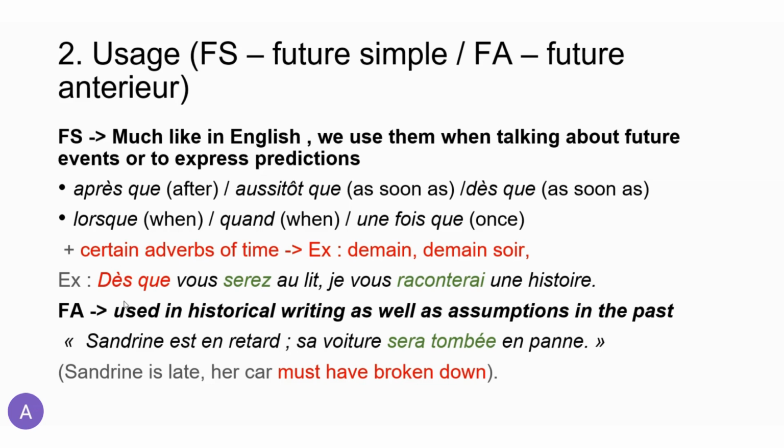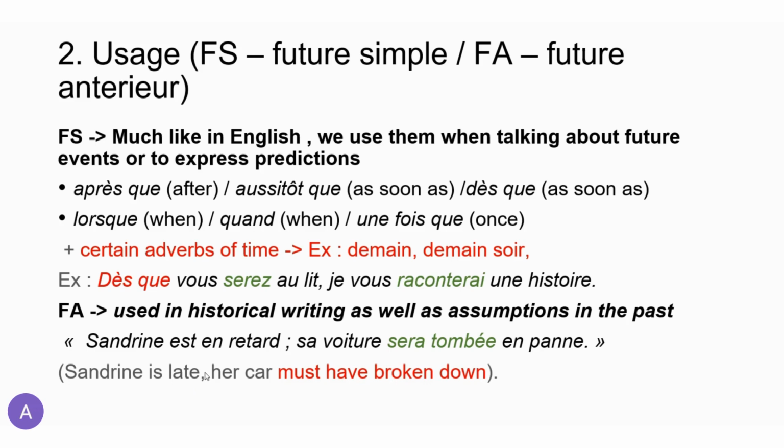Le futur antérieur, which I marked with FA, is used generally in historical writing, but also to make assumptions in the past. So, when you're saying something like this, Sandrine is late, her car must have broken down. Basically, what you're saying is that due to a cause that has happened in the past, so you're assuming that something happened in the past which led to the present right now. Okay, so this type of cause and effect relationship, you can describe it using the future in the past.